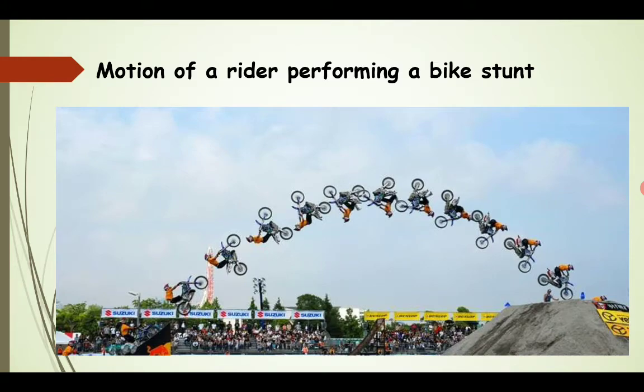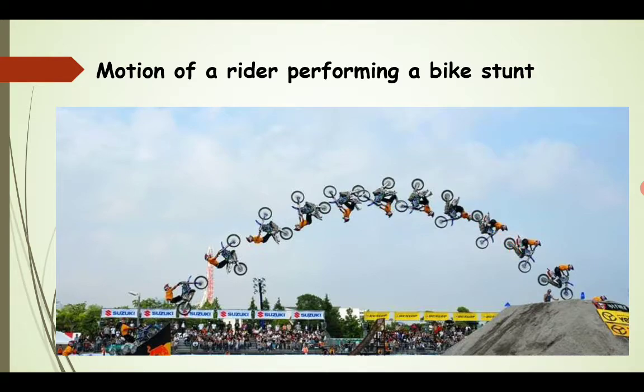Another similar example is a rider. A bike stuntman is performing a stunt in this manner, and you can see that the person is taking a leap from this particular point. This is the point of projection, and after reaching a particular height, the rider falls again due to the effect of gravity. The biker performs different motions to increase angular momentum and raise the speed so that he will not fall early. So it is projectile motion taken by this bike stuntman.